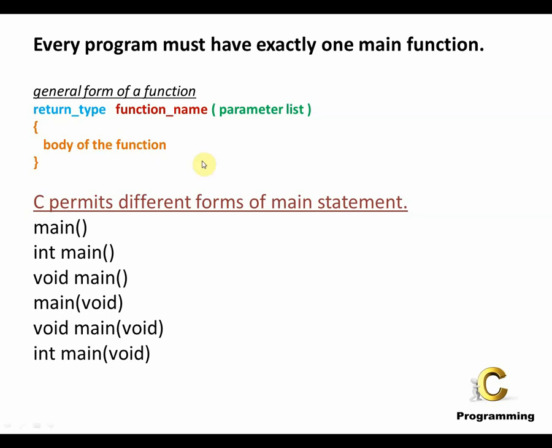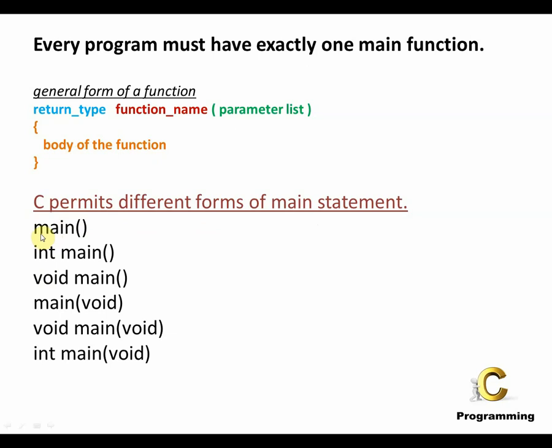Now if you see below over here, C permits different forms of writing the main statement. The main statement allows various different formats, forms rather. Which are the different forms?